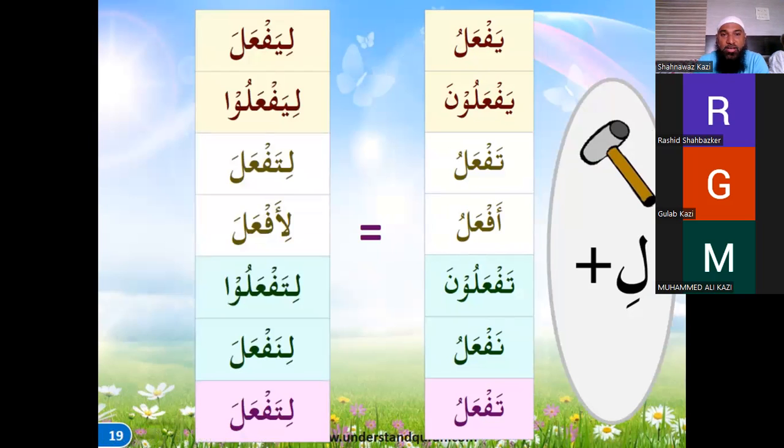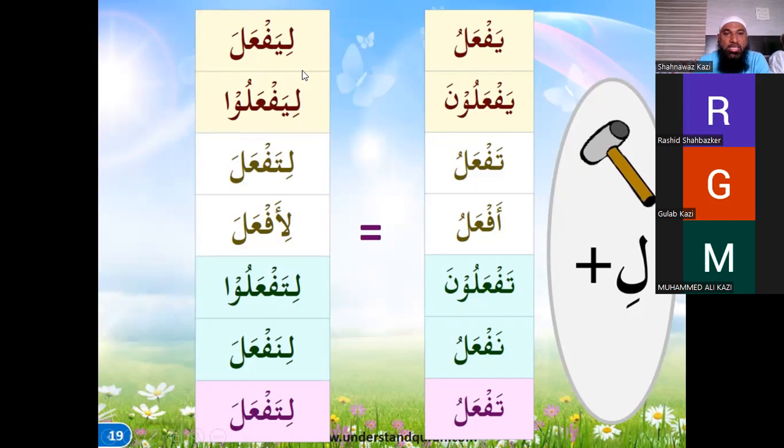So li yaf'al, li yaf'ala. Because of this li, we have a zabar here. That's why this is called a hammer. Li yaf'alu: yaf'aluna is going to be yaf'alu only. That hammer has hammered the noon, and that has become an alif now. That is how the hammer works, so to say.